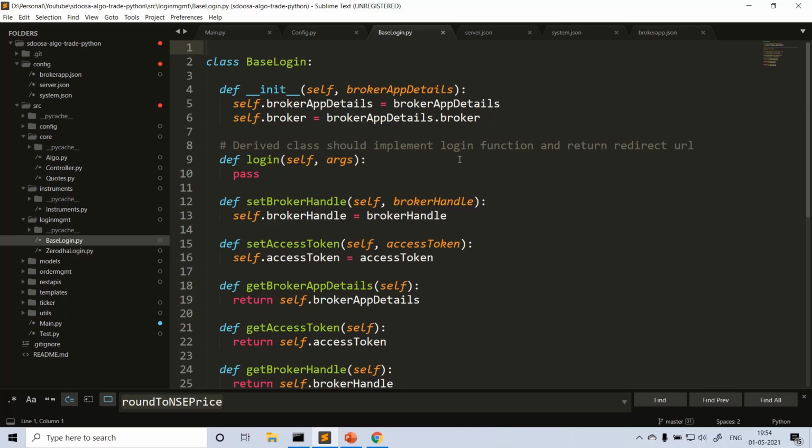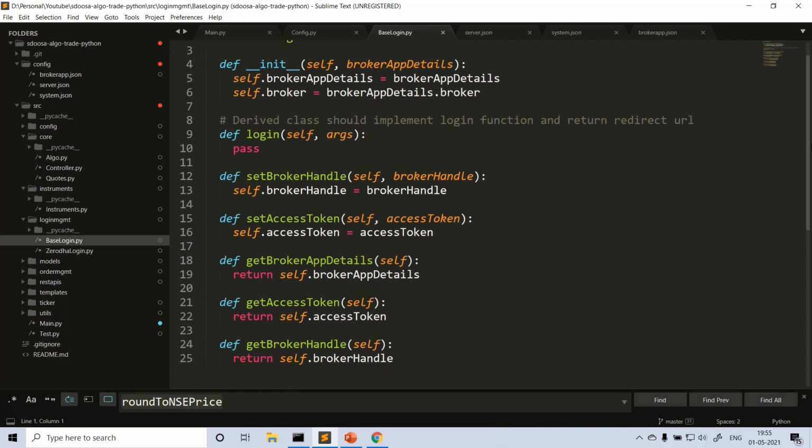First you log in. The login mechanism for different brokers is different. After successful login, you set the access token once you get it, and that access token can be used across the program wherever you need, like for placing orders or starting ticker services, or getting your positions or holdings.